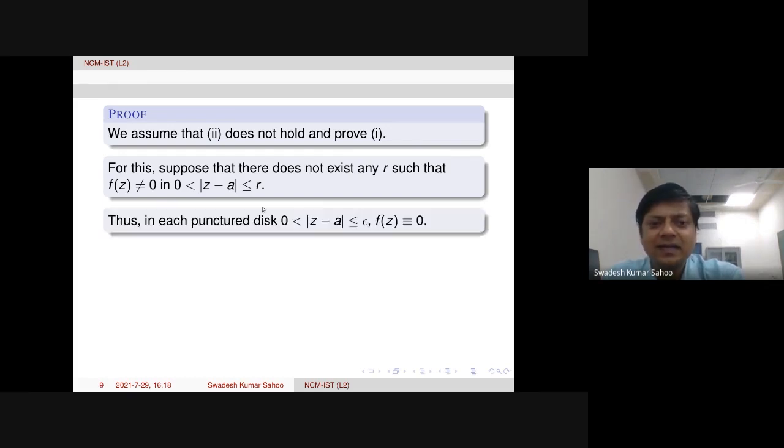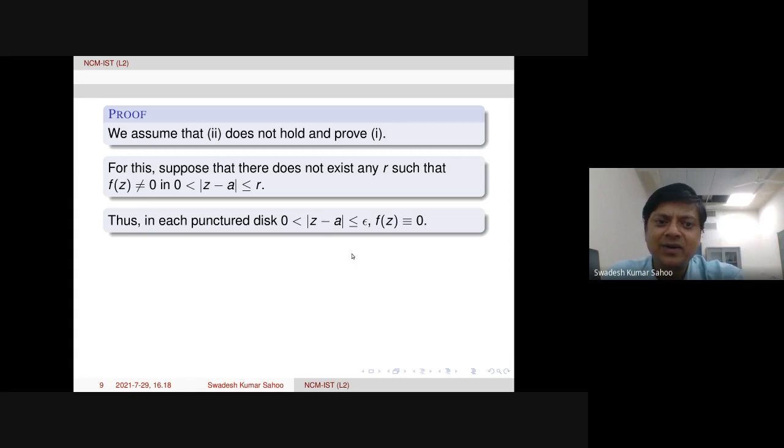That means in each punctured disk, like this, epsilon is arbitrary here. In each punctured disk, f of z is vanishing, right? Because on the negation of this second part, we are not finding any R such that f is non-vanishing.